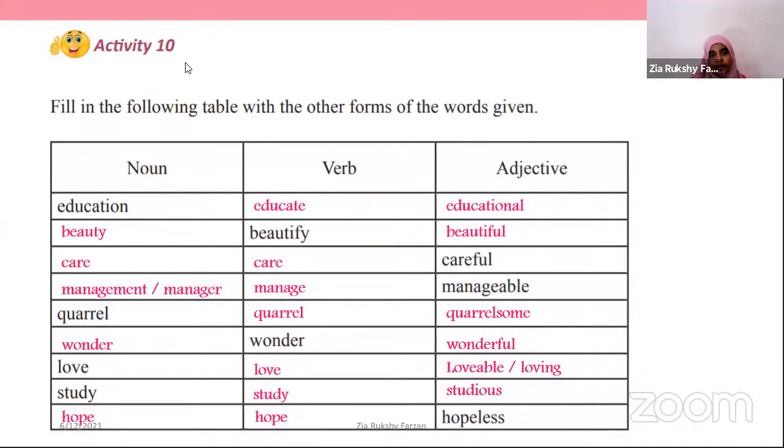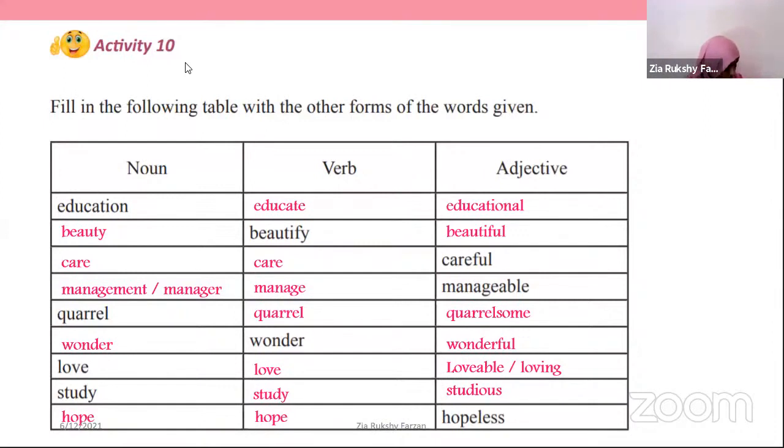So there are so many adjectives. I have given examples for each and every suffix, how to make adjectives with them. So try alone to write the answers, right? Make some more adjectives with the given suffixes.